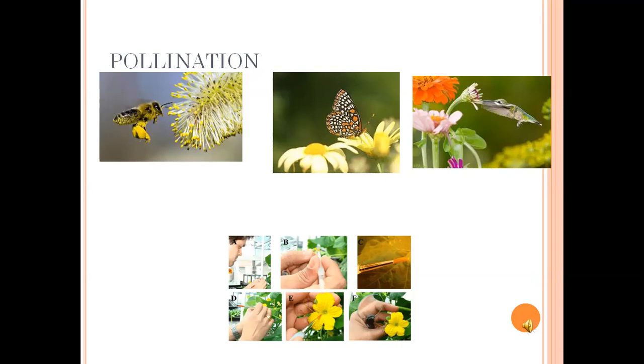See this picture, insects. First one, insects. Second one, butterfly. Third picture is birds. These are the natural pollinators. Next one, see the next picture. This is the artificial pollination. For example,